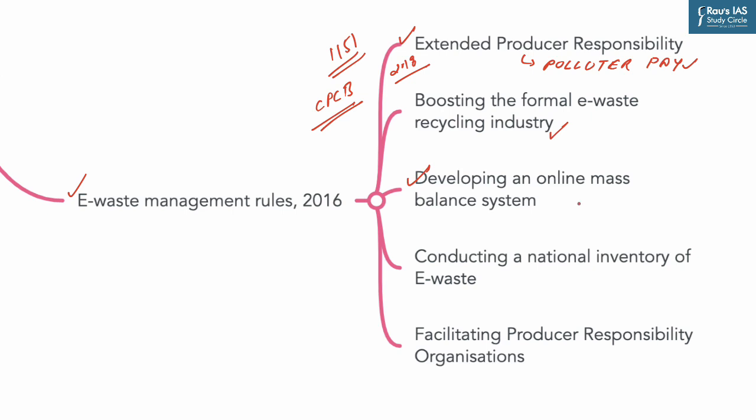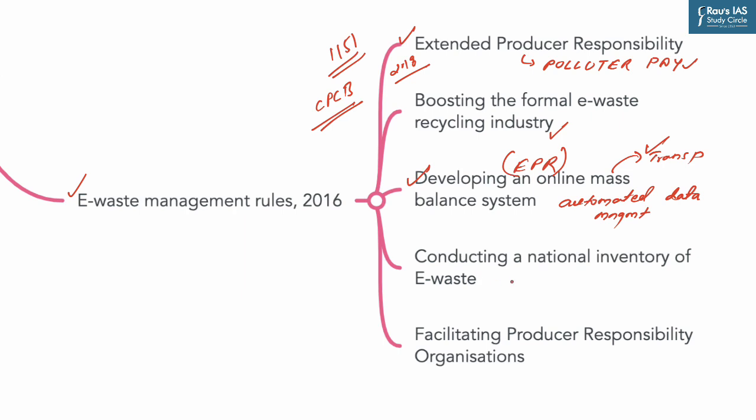This would enable automated data management, transparency, and reduced administrative burden of authorities. It also means a shift from the traditional paper-based system to electronic recording and better enforcement of extended producer responsibility provisions of the rules of 2016.